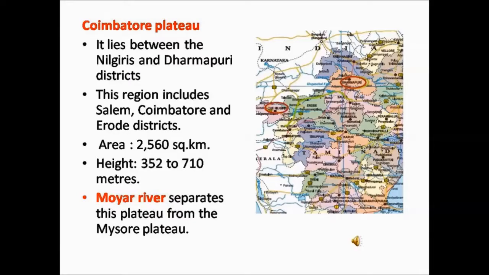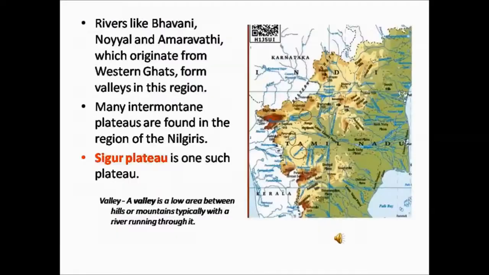In that map, first find the Nilgiri district, and at the border of the Nilgiri district, at the north border of the Nilgiri district, you can find the Moyar river. This river separates the Mysore plateau from the Coimbatore plateau. Rivers like Bhavani, Noyal and Amaravati, they originate from the Western Ghats. As you can see in the map here, these three rivers are highlighted, that is circled.